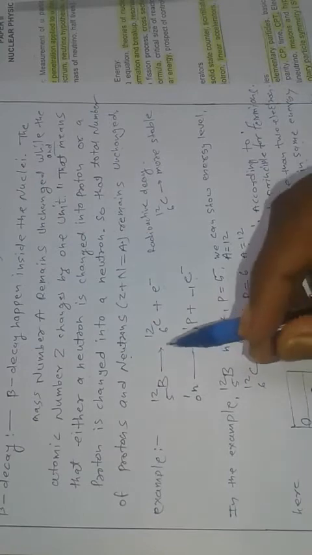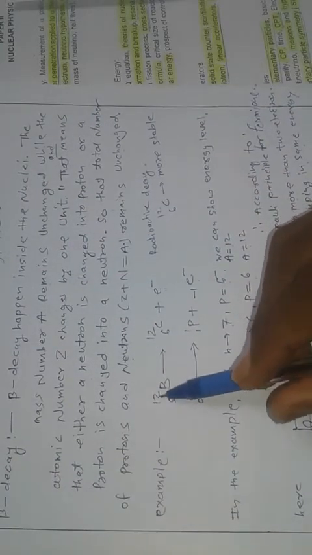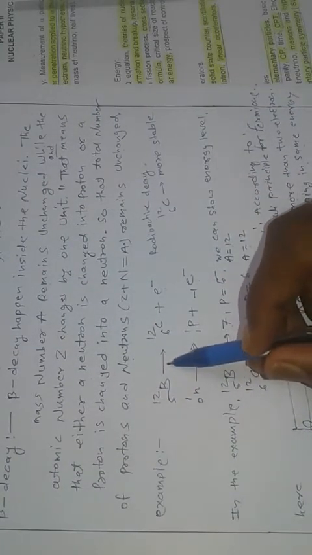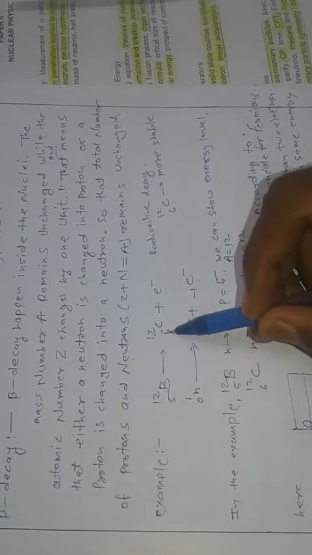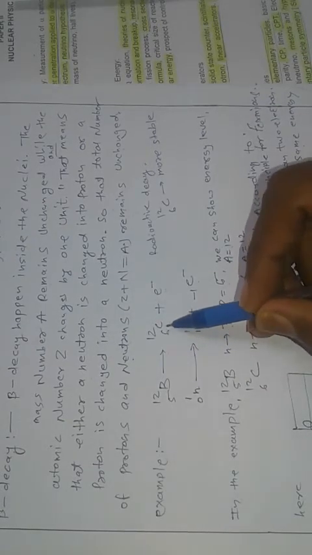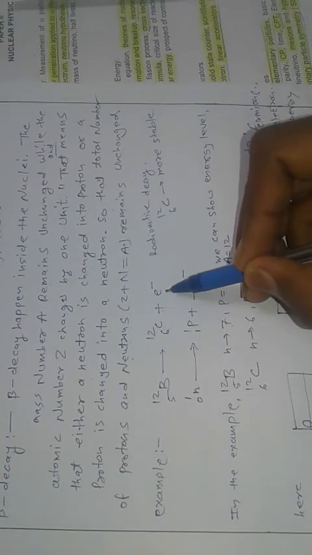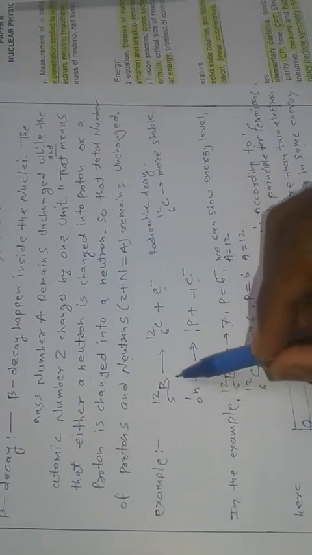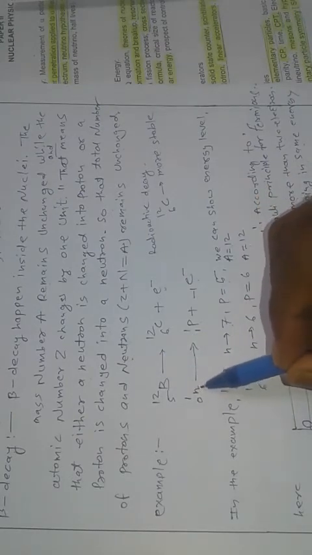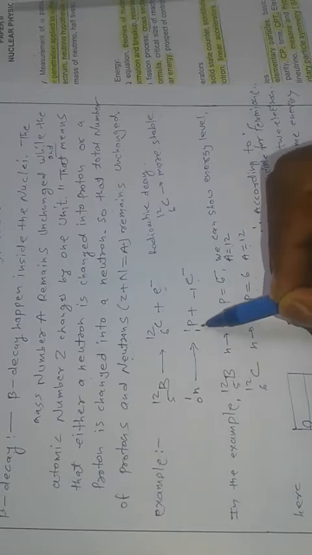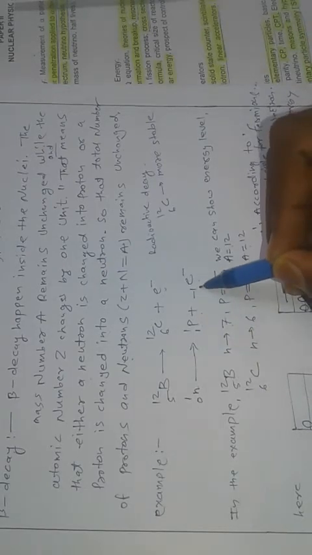Let's take an example: boron-12, whose radioactive decay gives carbon-12 and a beta particle, which is nothing but an electron. Here in boron, 1 neutron is changed into 1 proton and a beta particle.